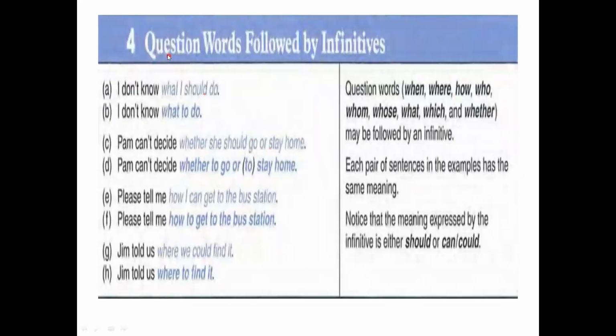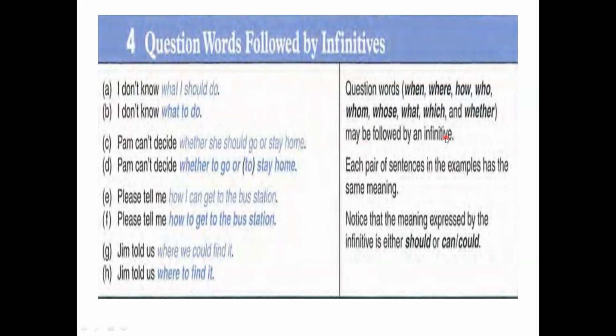The fourth type is question words followed by an infinitive. I don't know what I should do. The question words we have in English, when, where, how, who, whom, whose, what, which, and whether, may be followed by an infinitive.